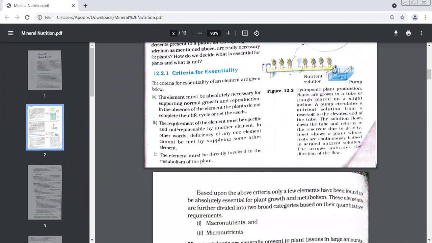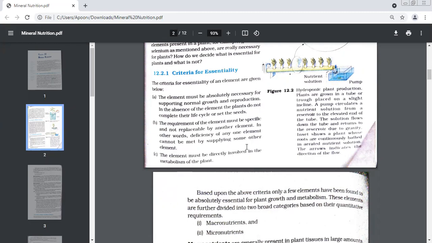Number two, the requirement of the element must be specific. It cannot be replaced. Supposing a plant needs an element A and A is not available. So you say, okay, give B. But no, B cannot substitute A. So if the deficiency of one element cannot be substituted by another element, we will say that this element is which kind of an element? This is an essential element. And the third, it must be directly involved in the metabolism of the plant. It must be affecting the normal working of the plant directly.